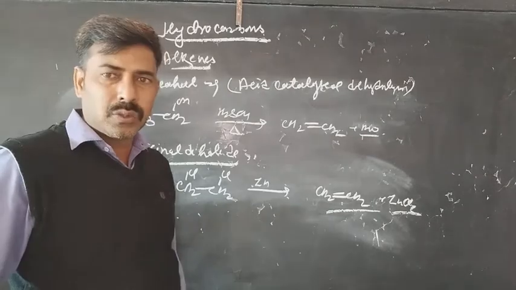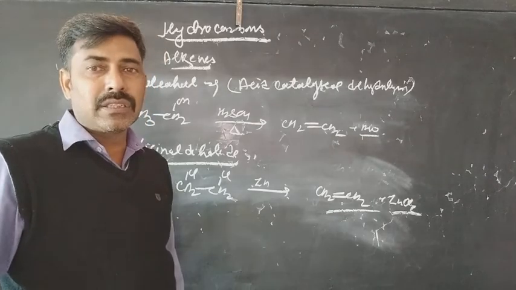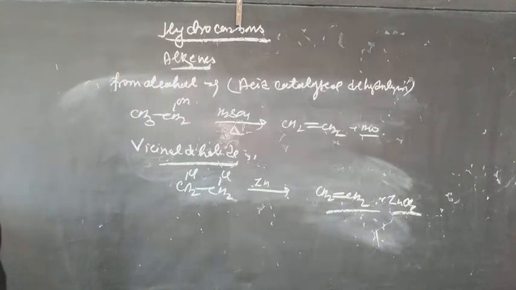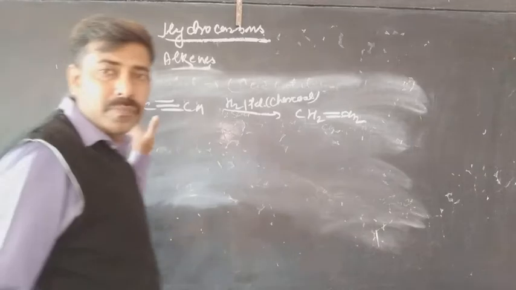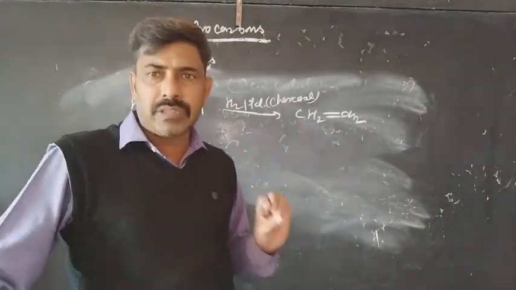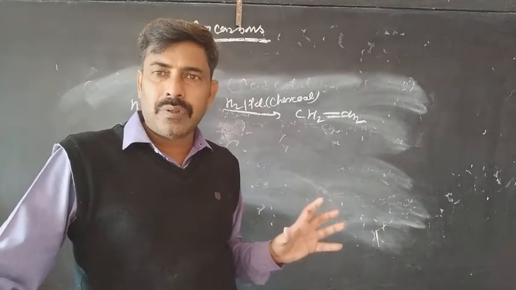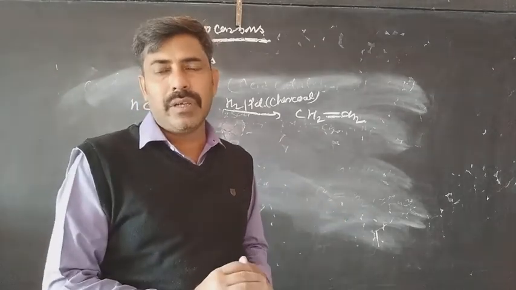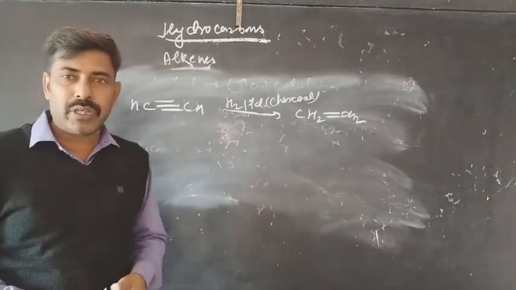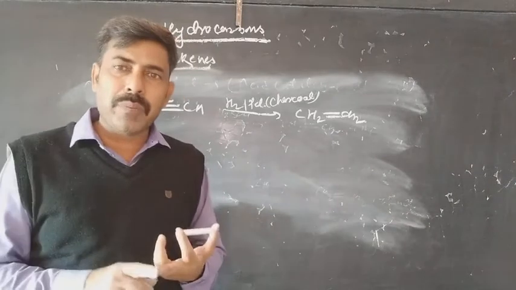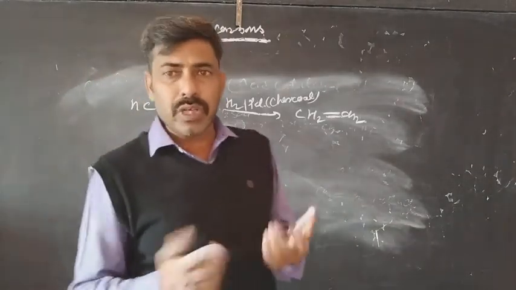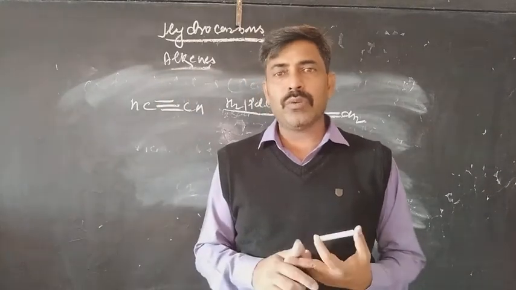This is the way for the formation of the alkene from vicinal dihalide. One more method is also there, that is from the alkynes. How will you prepare alkene from the alkynes? Here, a simple reduction reaction will take place. By the reduction of alkyne, the alkene will be yielded. But the problem is that an alkyne has one sigma and two pi bonds. If one pi bond is reduced, why not the other one?